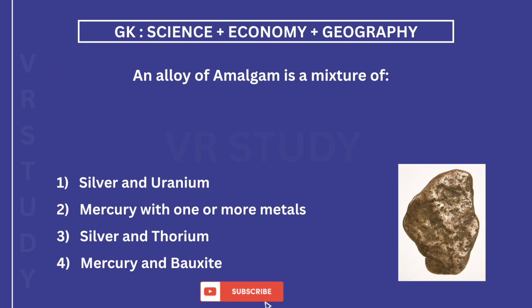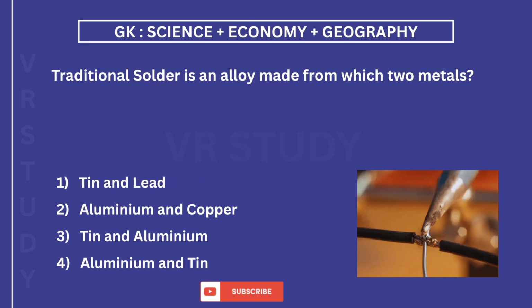An alloy of amalgam is a mixture of. The answer is 2. Mercury with one or more metals. Traditional solder is an alloy made from which two metals? The answer is 1. Tin and lead.